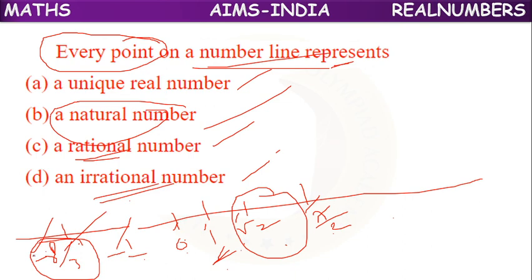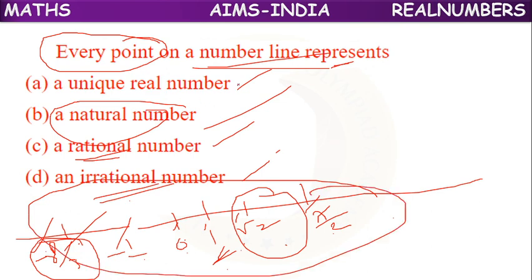But every point here belongs to a real number, because the real number set is the superset of all these numbers. So all these kinds of numbers can be considered as real numbers. On the number line, we can take any point, and that will show a unique real number. Actually, why are they called real numbers? Because they can be represented on a number line. So that's why they are called real numbers.